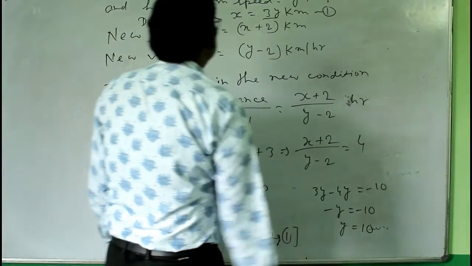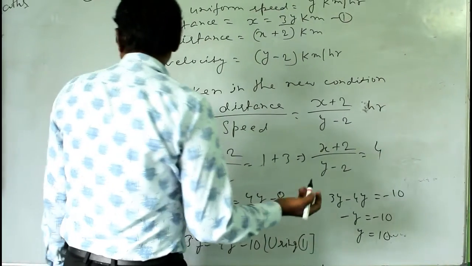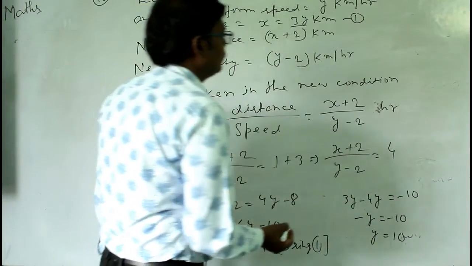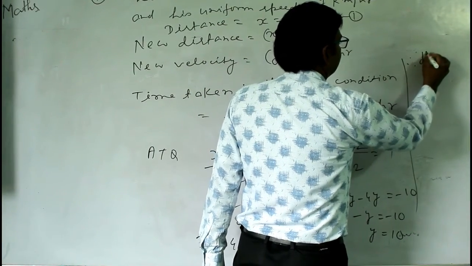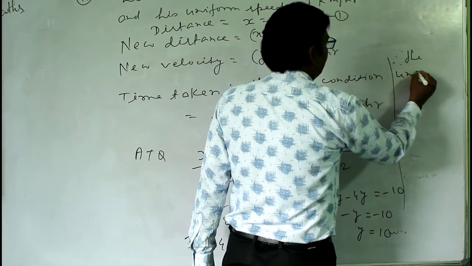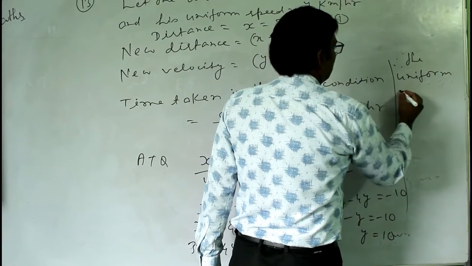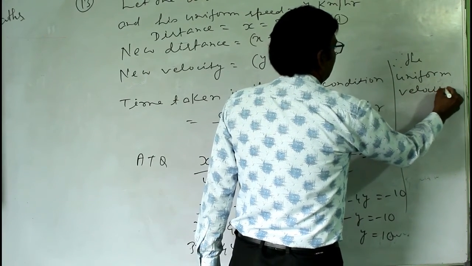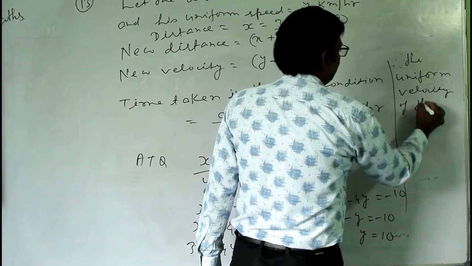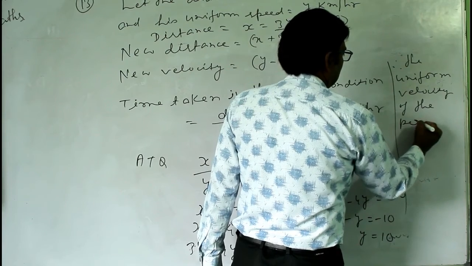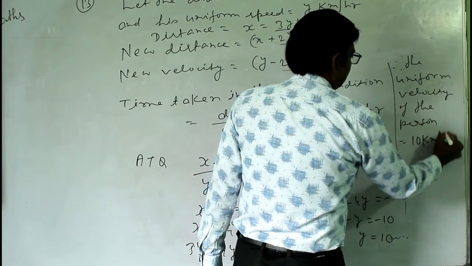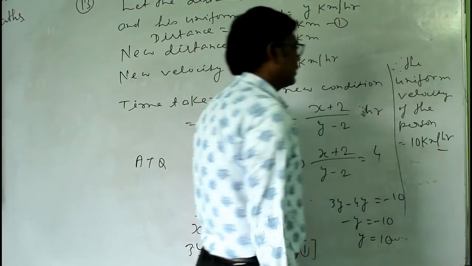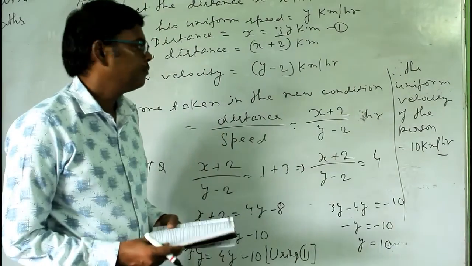Therefore the uniform speed of the person, the uniform velocity of the person, equal to 10 kilometer per hour. Okay, this is the speed of the person.